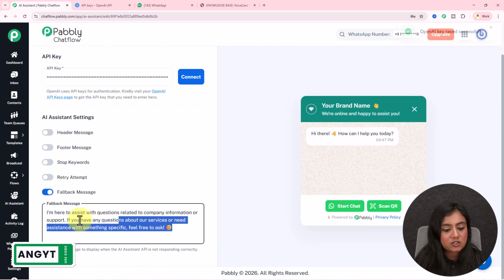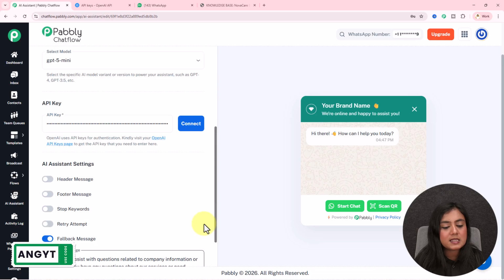Last is the fallback message. This message is only going to be forwarded if the API key is not responding correctly.